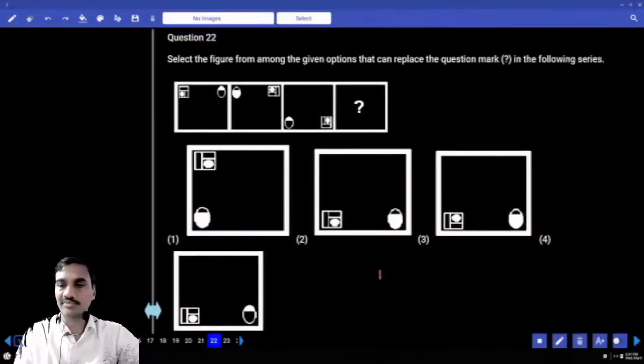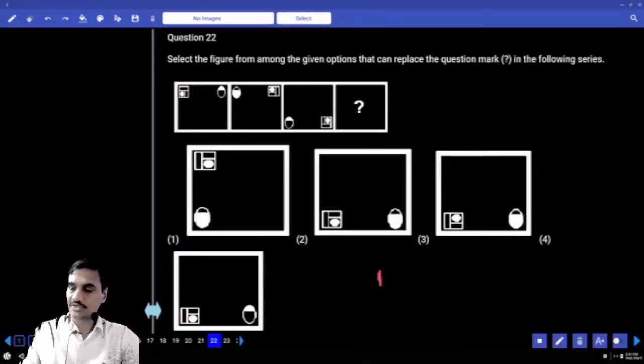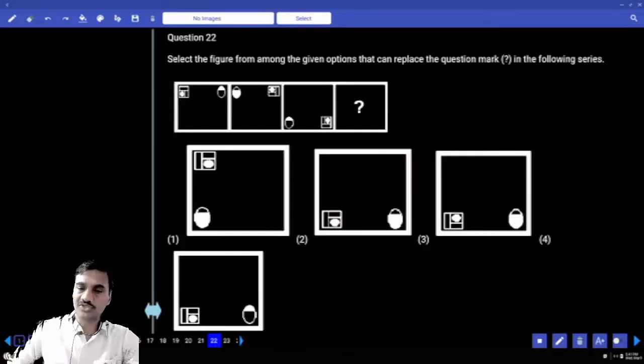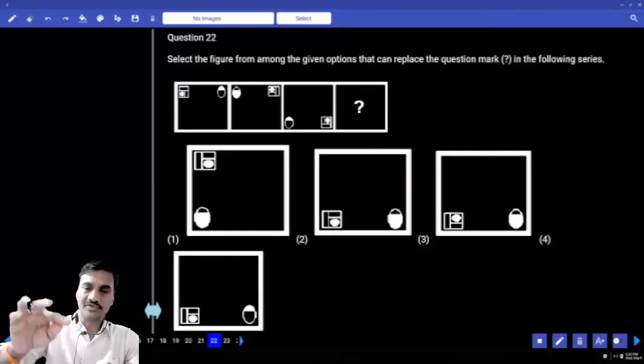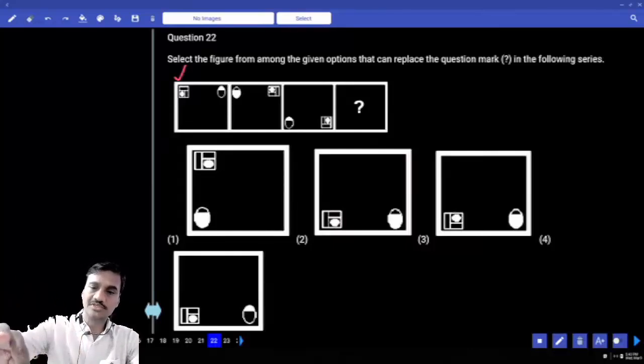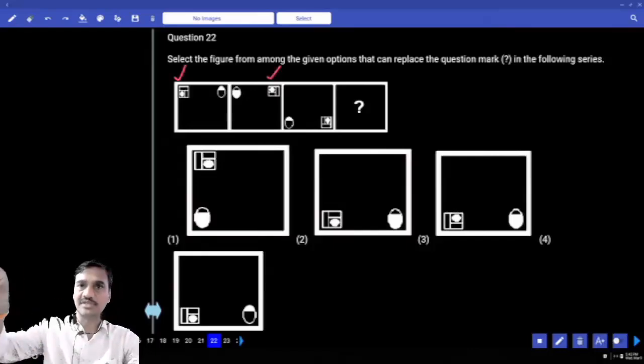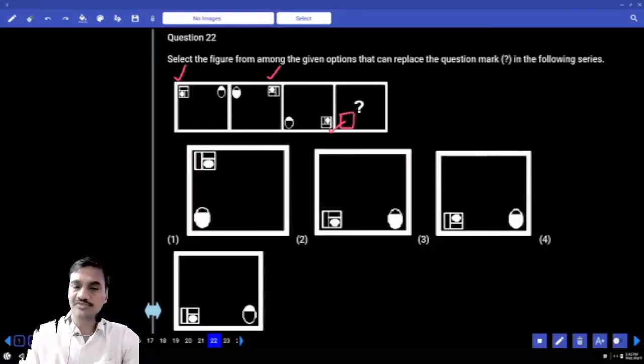And select the figure among the given, can replace the question mark on it. Replacing the question mark, that means it comes in which way, which series here? And series. Now series lo manaki next time vastundi. Now if you check out this element, now this is moved to this one, that means one side in the clockwise. Ikkada nunchi next malli ikkadiki vachindi, one side in the clockwise. Next we need to have the same element at this place in the answer figure. Answer figure lo ela undali.